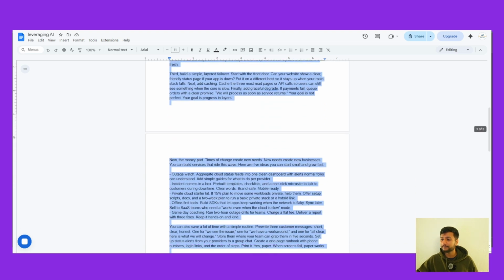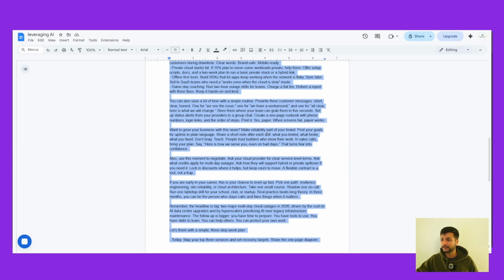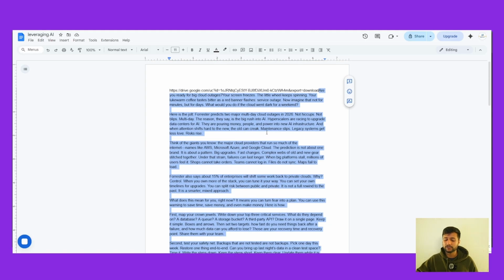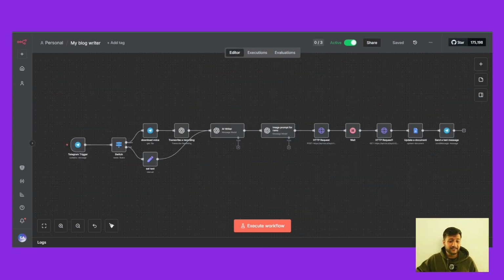It follows a basic pattern, and I can always go through this article and check the facts and rewrite it or format it better and then post it on any social media platform I want. So this is basically how this automation works. It's the same with the other blog writer. What I have provided it is my personality. Based on all the articles that I've written, I have provided my personal experience.